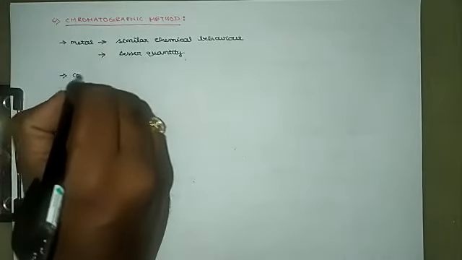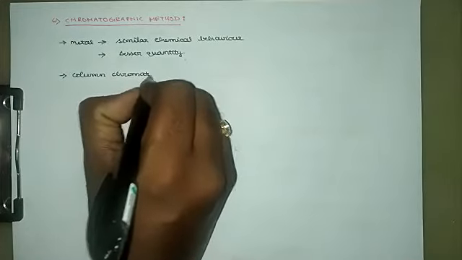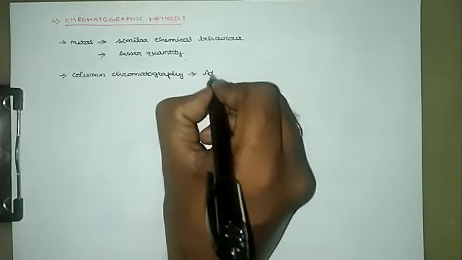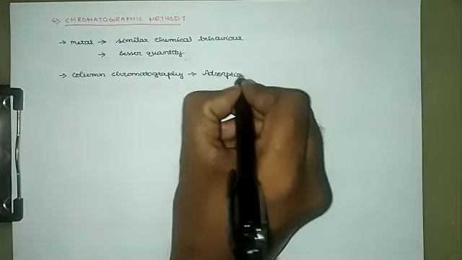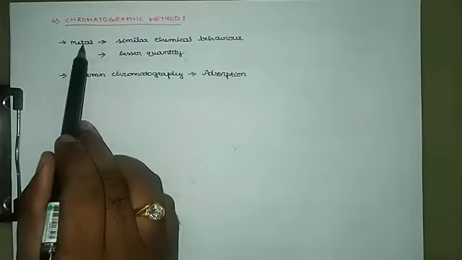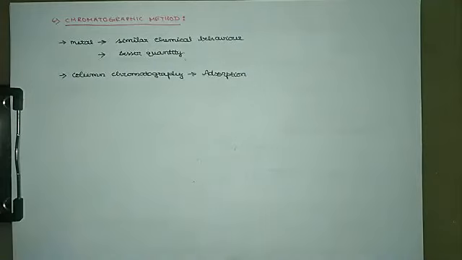Here the column chromatography is used. Column chromatography, that is through the adsorption principle. Now we know that in column chromatography, a long column will be taken which is packed with a suitable adsorbent material. The metal associated with impurities in extracted form will be mixed with a suitable solvent and it is made to pass through the adsorbent column.